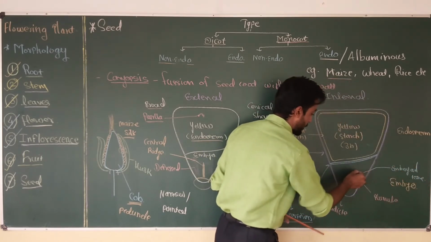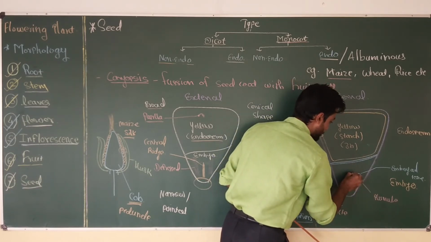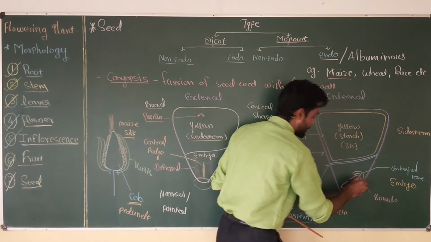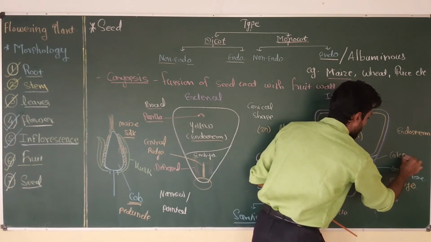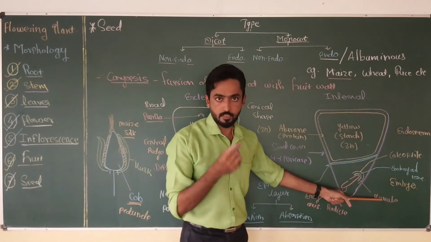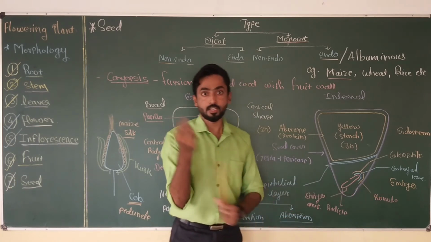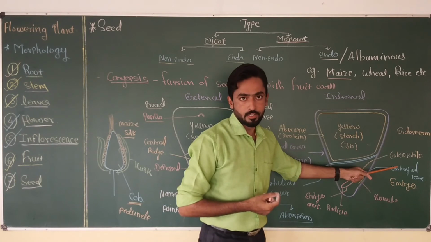Okay, and above the embryonal leaf another covering is present on the plumule, and it is called the coleoptile. So two structures are present on the plumule which are protective in function. They are coleoptile and embryonal leaves.